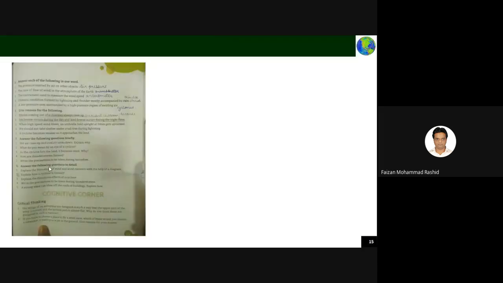So these are the questions you should try. Maybe I'll just go through them. Then this entire chapter will be finished. When air on the earth is heated up, it will rise up. The instrument used to measure wind speed is called an anemometer. The dark funnel-shaped cloud from the sky is called a tornado. Select the correct statement: high speed wind reduces the pressure. This is correct.